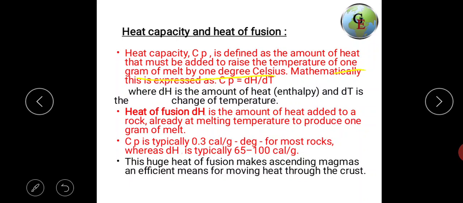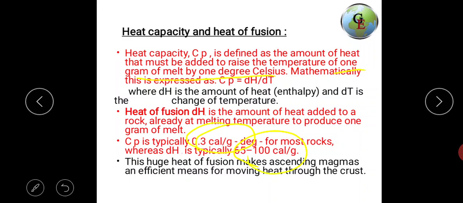And what is heat of fusion? Heat of fusion is the amount of heat that must be added to a rock that is already at its melting point, but has not started melting, to produce 1 gram of melt. The heat capacity for most rock is 0.3 calorie per gram. This is an important point. And dH is 65 to 100 calorie per gram.